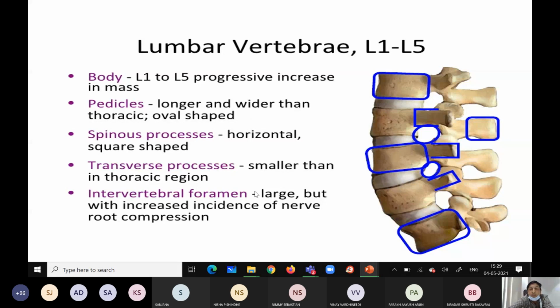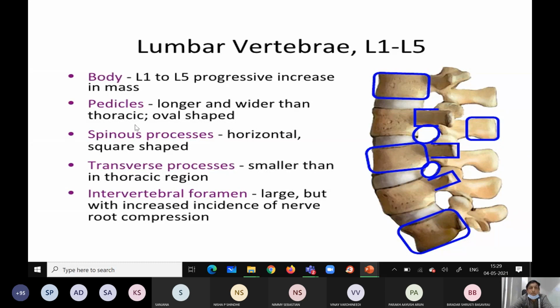It allows passing of important structures, spinal nerves and all, so it again has its own clinical importance, as there can be compression of the nerve. So the intervertebral foramen is large and triangular in shape. The transverse process is smaller than the thoracic, the spinous process is horizontal and quadrangular, that is square shape.